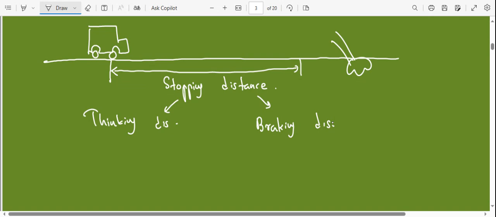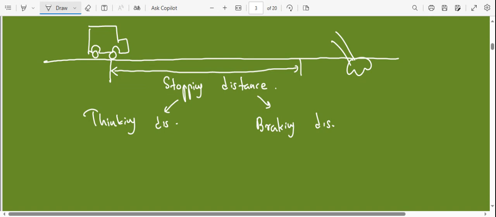Okay. So thinking distance means, now the driver sees this hazard, right? Now when a person sees something, he might not act on it instantly, right? Sometimes, let's say you see a glass falling on the table or something, so you put your hands to catch it, but you may not be able to, because you don't put your hand forward as soon as it starts to fall, right?